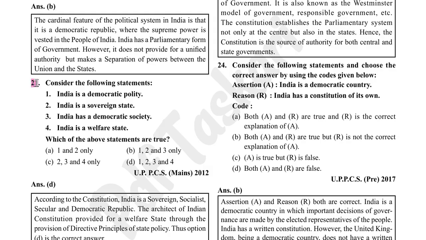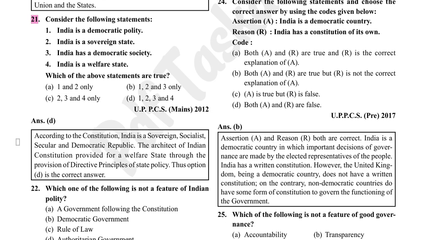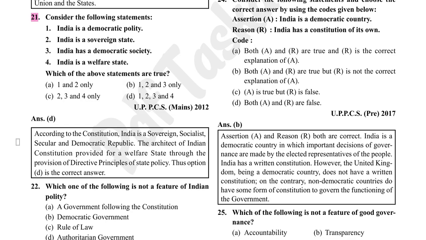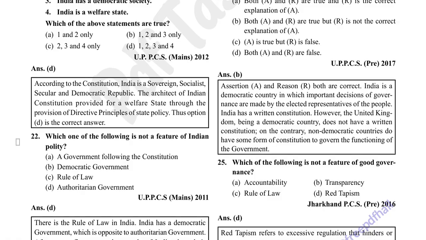Consider the following statements. India is a democratic polity, correct. India is a sovereign state, right. India has a democratic society, right. India is a welfare state, right. So option D is correct. According to the Constitution, India is a sovereign, socialist, secular and democratic republic. The architects of the Indian Constitution provided for a welfare state through the provisions of DPSP.